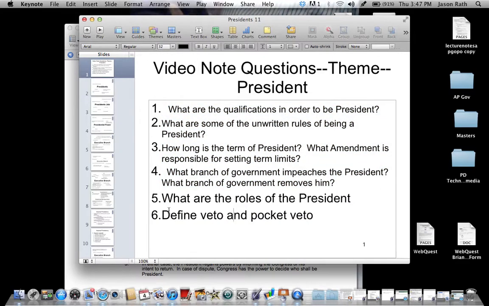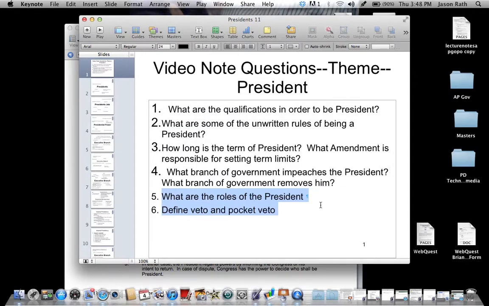what are the roles of the president? And then you need to define on your own veto and pocket veto. Okay? The roles of the president, and define on your own veto and pocket veto.